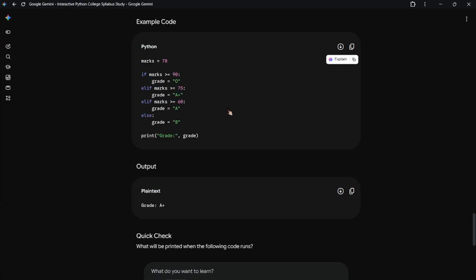But if you have more than one condition, just like in this case, if greater than 90, second case is 75 and 60, for that you need to add elif, because you can write elif as many times as we want. There is no limit for elif statements, but after elif we need to mention else.